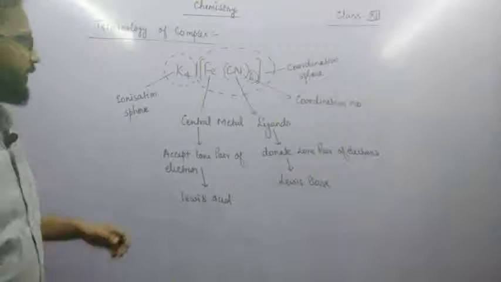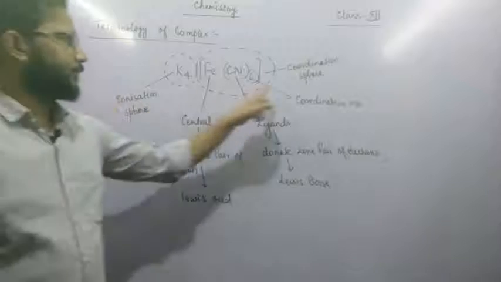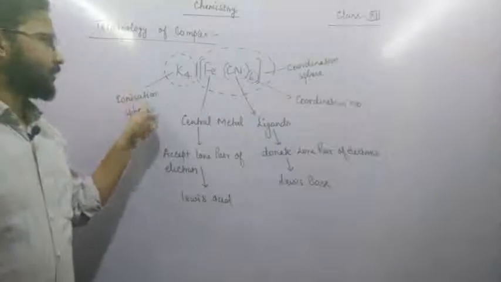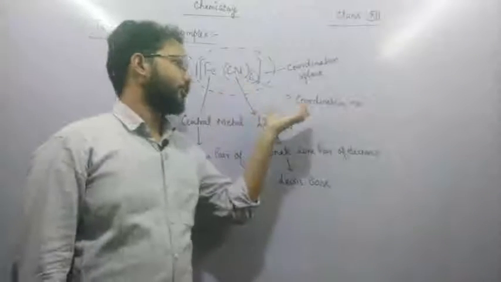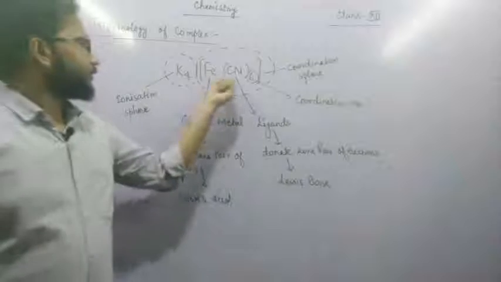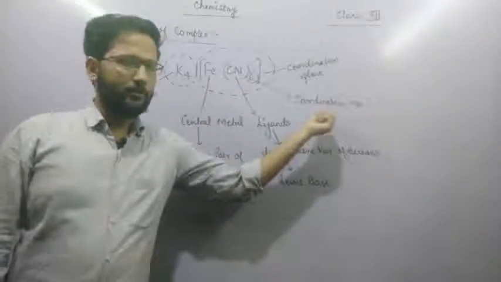I am repeating again. There are two spheres. First is the ionization sphere, second is the coordination sphere. The ionization sphere is the sphere which ionizes on dissolving in water, and the coordination sphere does not ionize on dissolving in water. There are 3 terms: first is central metal, second is ligand, and third is coordination number.